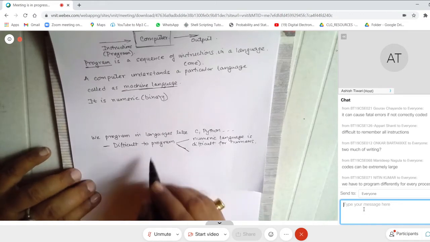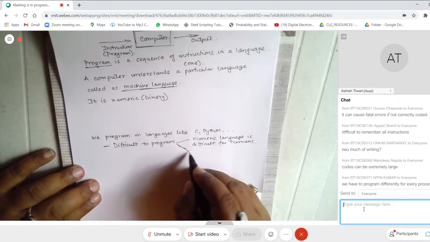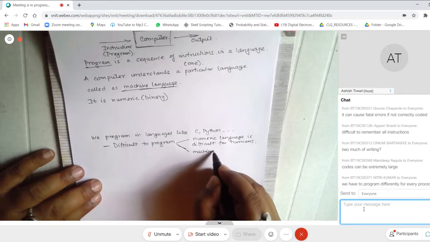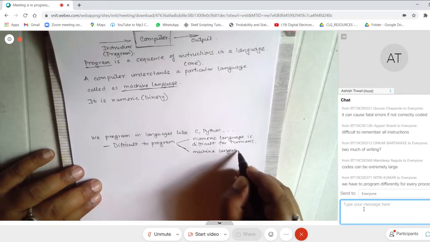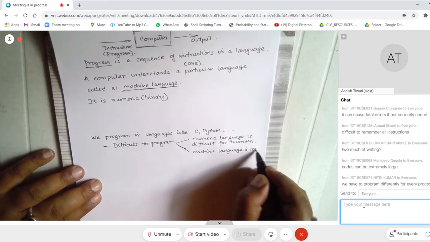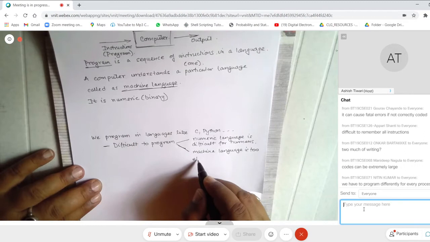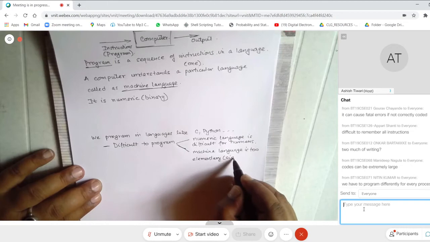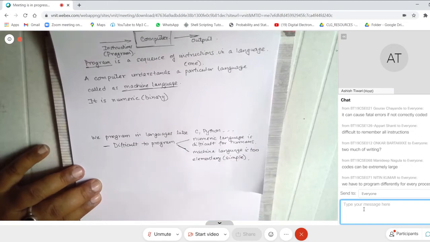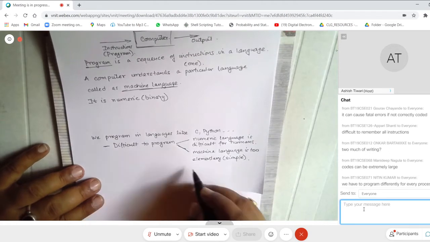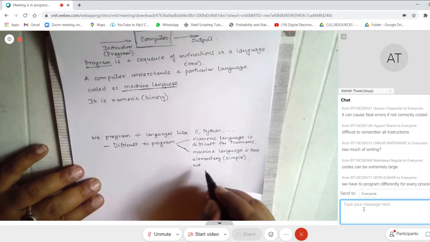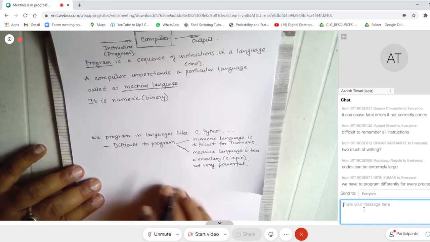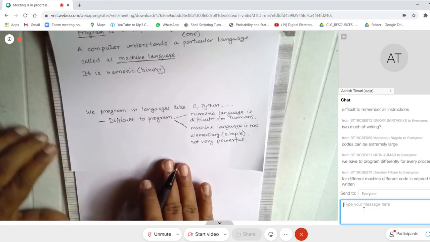That's an answer fairly close because it is difficult to program because the machine language is too elementary or simple. So what we are saying is, or you can say, not very powerful. Various ways of saying the same thing, right? So what are we saying? You would not want to.